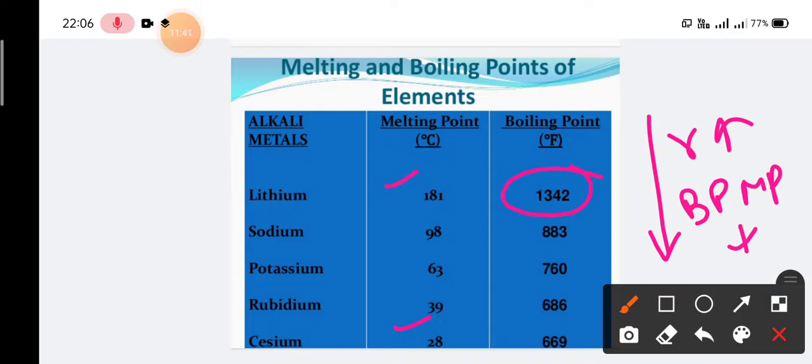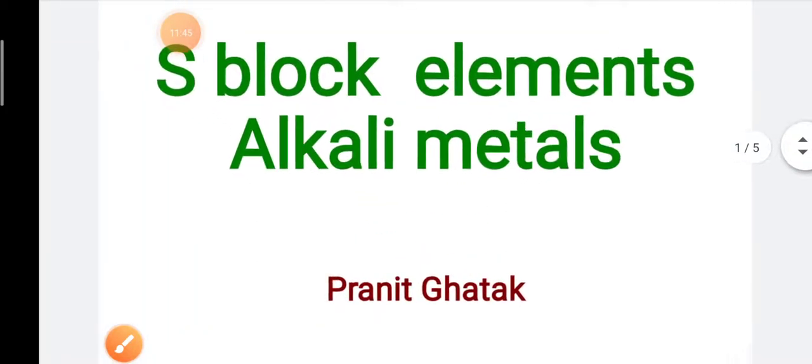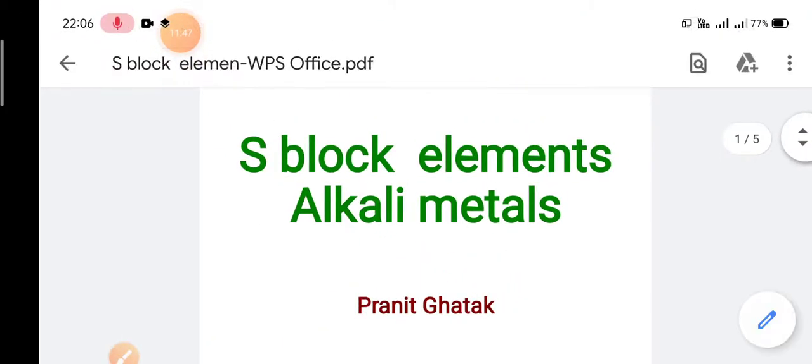In this class I have started discussing the S block elements. We know the S block elements are combined of two parts, group number 1 and group number 2, that is, alkali metals and alkaline earth metals. In this class I have discussed the alkali metals, mainly the introduction and the physical properties of group number 1. In the next class we are going to discuss the chemical properties of alkali metals.